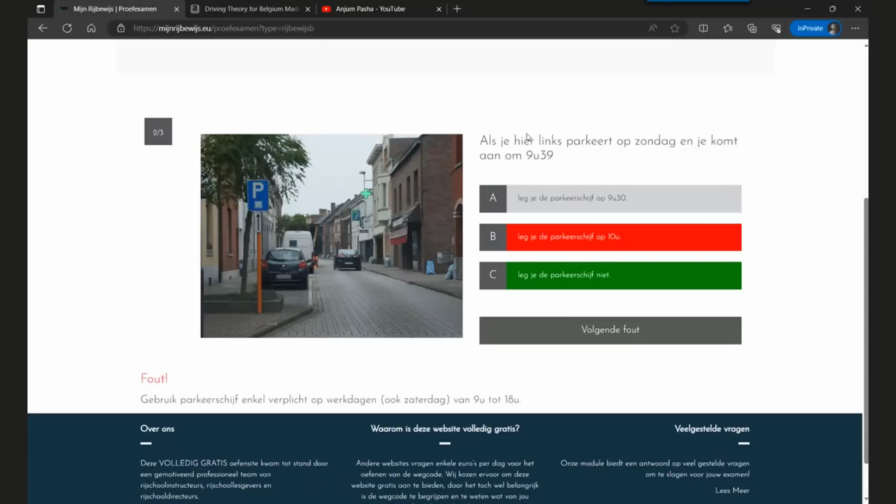Okay, I had doubts about this question, but okay, when you see this board, on a Sunday, you don't put any parking card. Parking cards are only mandatory on work days, also Saturdays, from 9 o'clock to 6 o'clock in the evening. That applies for all the parking cards.